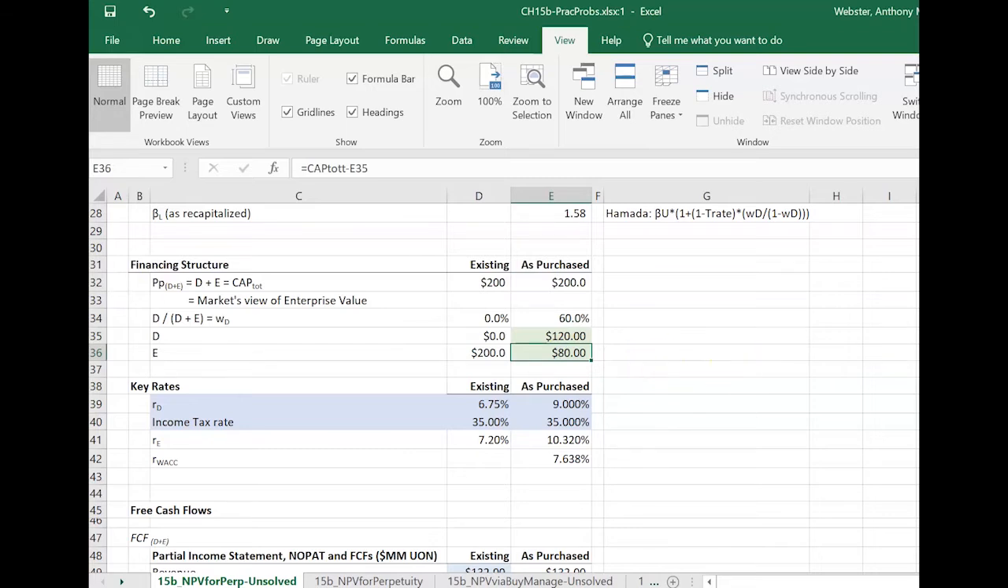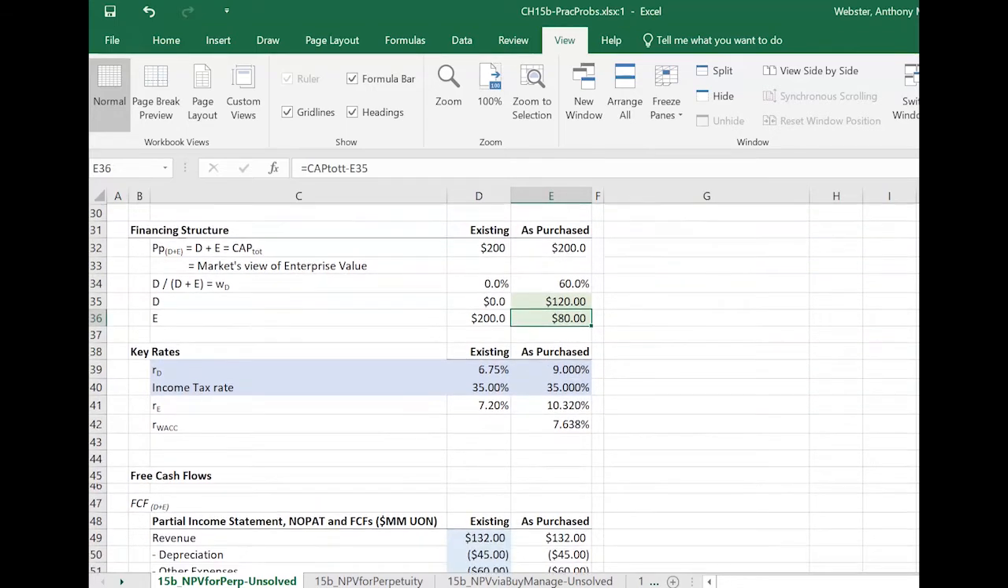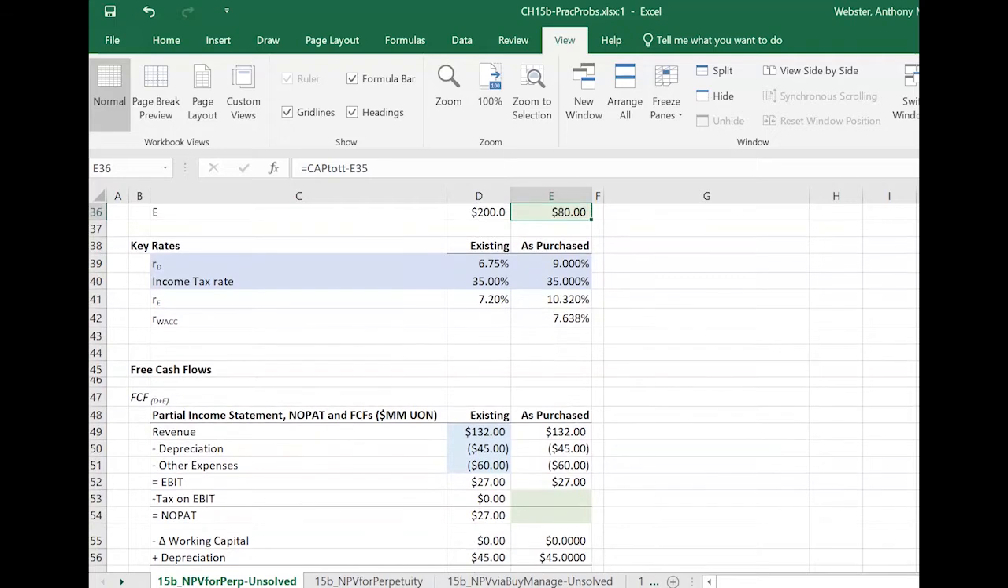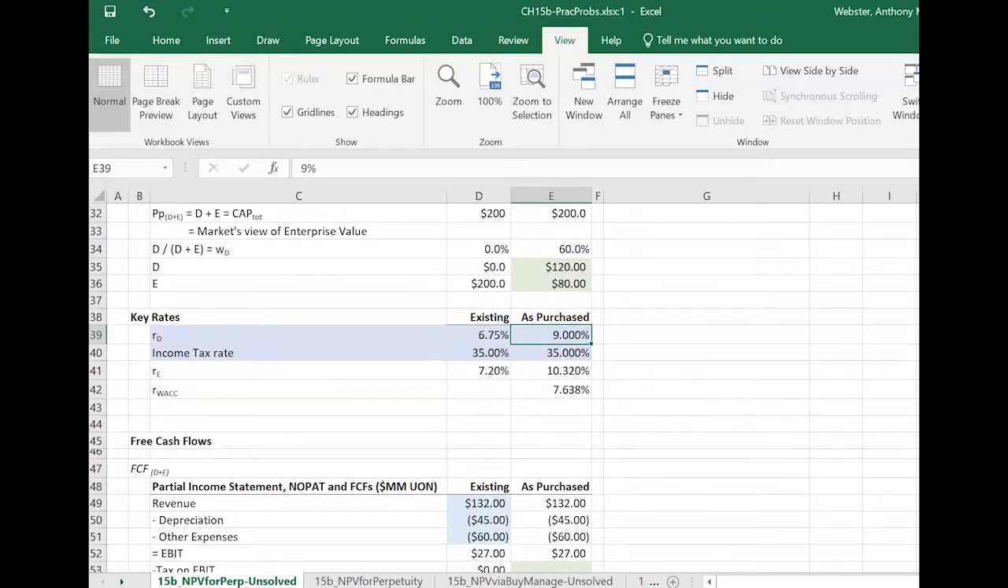Then the previous owners are paid off completely. They don't own any more shares and they walk away. All right, so we have some more key information here. The debt interest rate has climbed as expected. Once the company is levered, it's riskier, so we expect that the interest rate on its debt would increase.